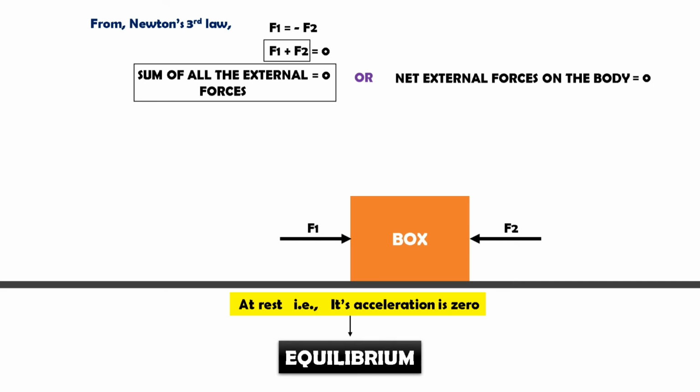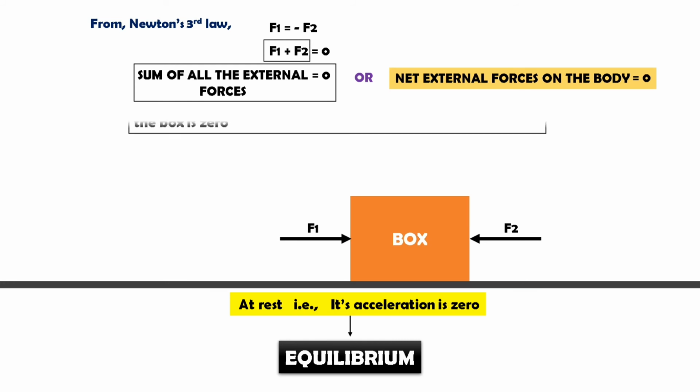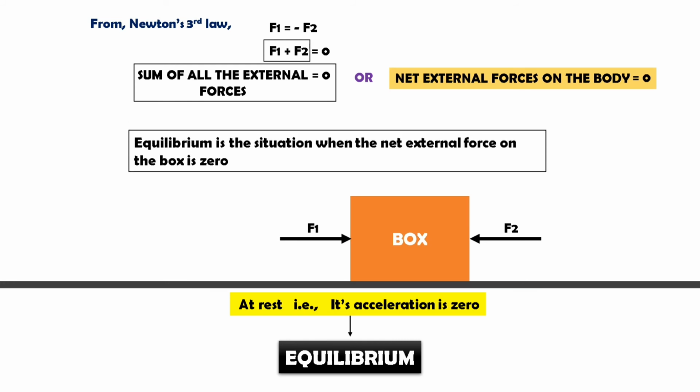So this situation, when the sum of all the external forces, or we can say net external force acting on the box, is equal to 0, then it is said to be in equilibrium. That is, we can write equilibrium is the situation when net external force on the box is equal to 0. This is equilibrium of a box.